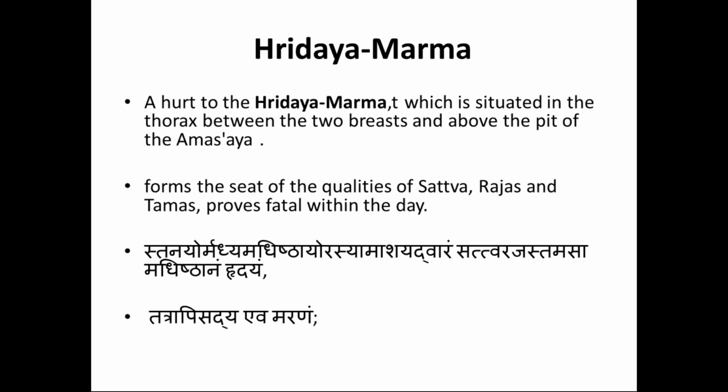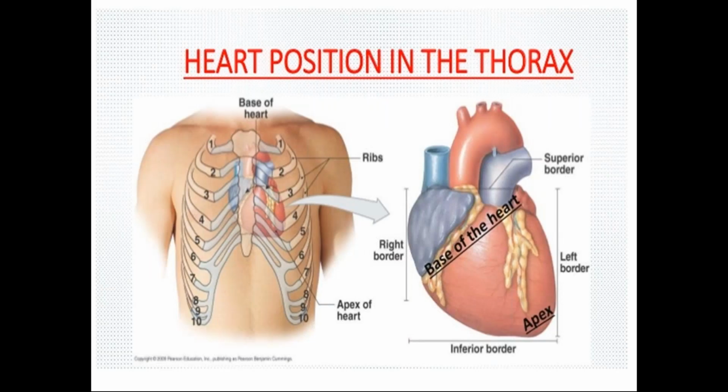Then the lakshanas, meaning any deformity over that. Then the modern part: which structures are present over that particular region. For the heart, you should write that the heart is present and also covered by the pericardium. The deeper anatomical structures you should write. Is it clear?